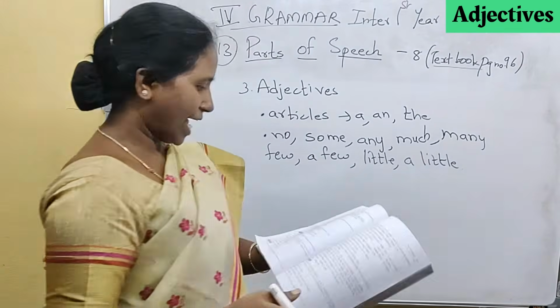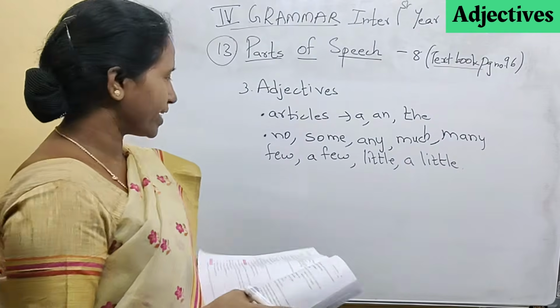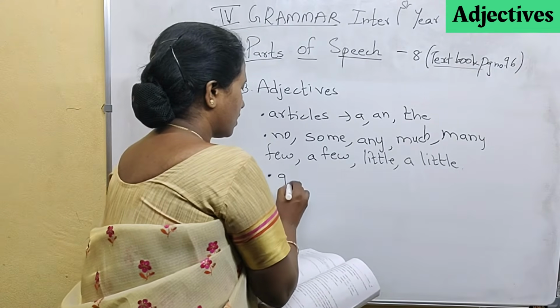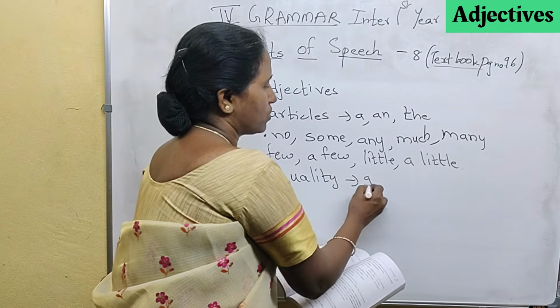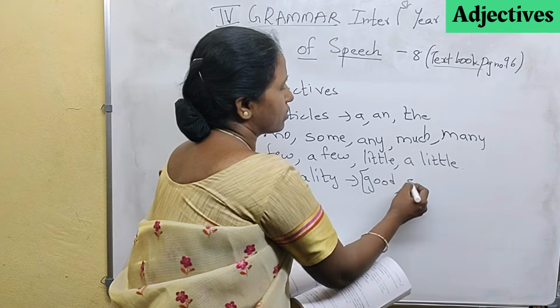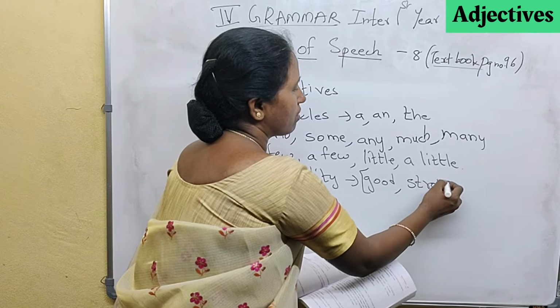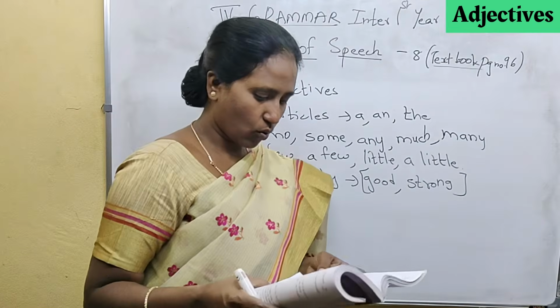These are all adjectives. They also tell about the quality. Quality means good, bad, strong. Examples are put in brackets: good, strong, weak. All these are qualities. They define the quality.